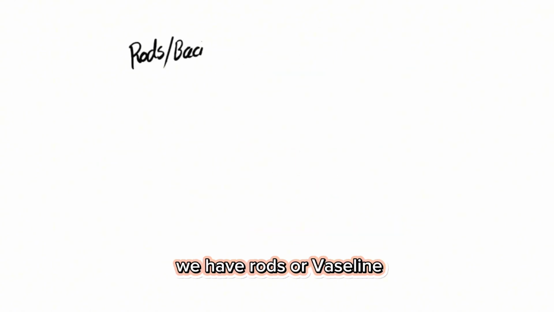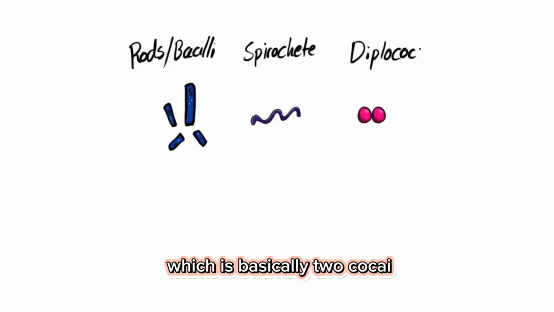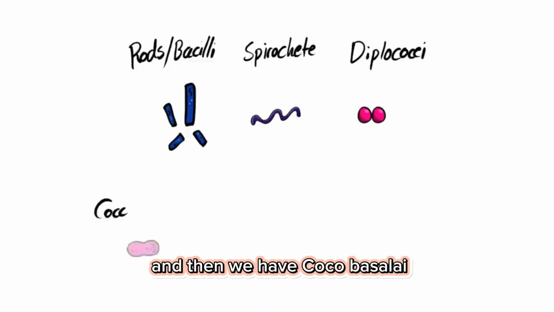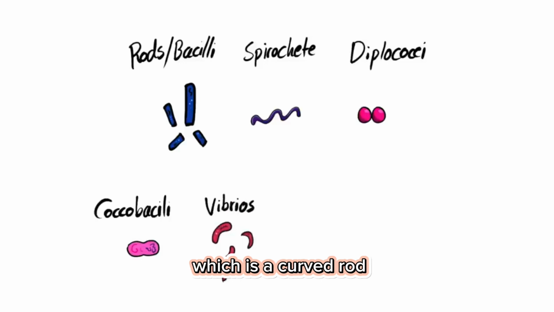Other than cocci, the round cells, we have rods or bacilli. And then we have spirochetes, which are curved. And then we have diplococci, which is basically two round cells. And then we have coccobacilli, which is a mixture of both a rod and a round cell. And then we have vibrio, which is a curved rod.